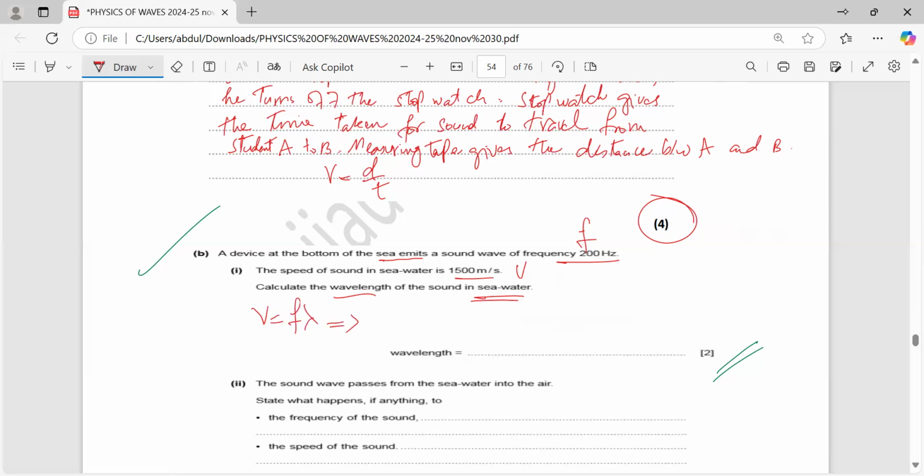This implies that v/f = λ, the wavelength. So λ = v/f = 1500/200. As we simplify, the answer will be 7.5 meters. Anybody having any query, any question, feel free to ask me.